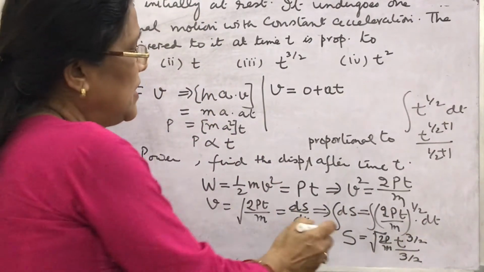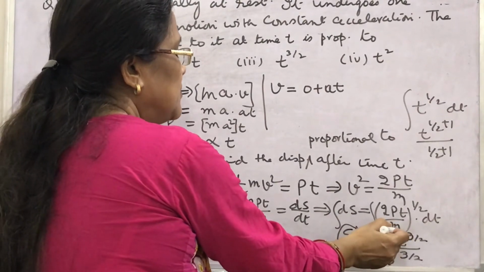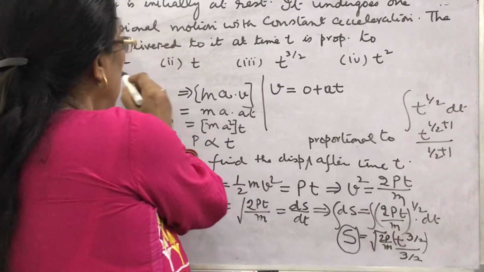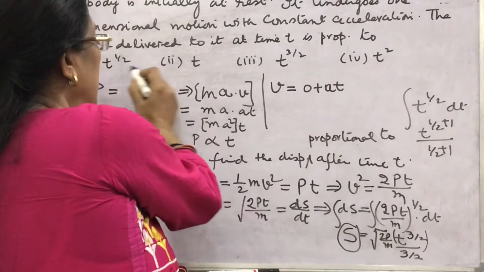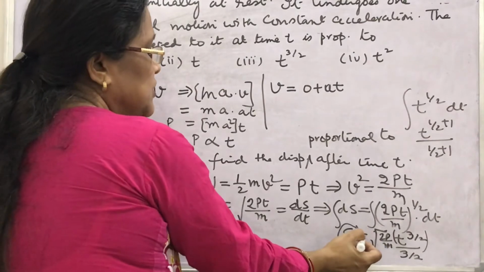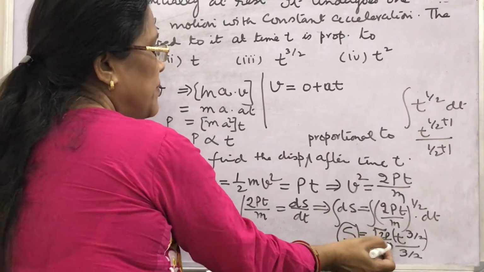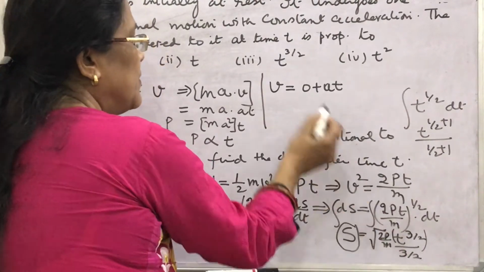In the question, it is asked that this displacement is proportional to how? Based on the relation, different powers are given to t. Find. Displacement is proportional to t, since all these are constants, root 2P by m and 3 by 2. Only t to the power 3 by 2.